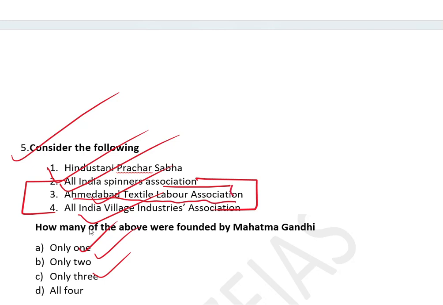You must be knowing that Gandhiji led the Ahmedabad mill protest. Can you give me the year in which Gandhiji led the Ahmedabad mill protest, the mill satyagraha? Can you tell me which year? Let me see how many of you are able to answer it correctly.